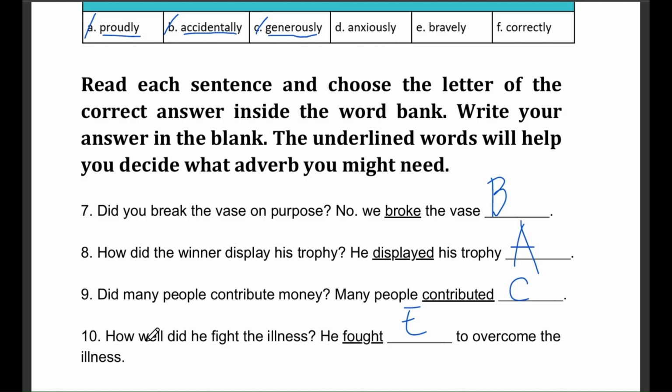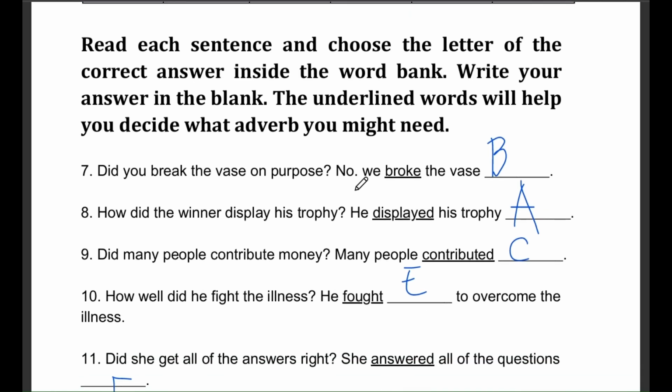Question number 10. How well did he fight the illness? He fought blank to overcome the illness. Again, looking at the same word bank, the correct answer is option E, bravely. Bravely means showing courage or valor, and that is perfect for describing fighting strongly against an illness.